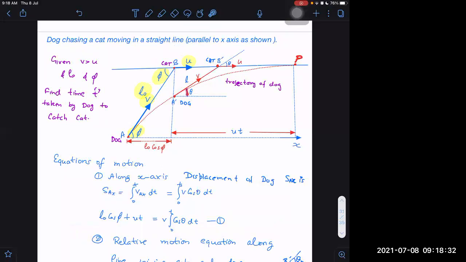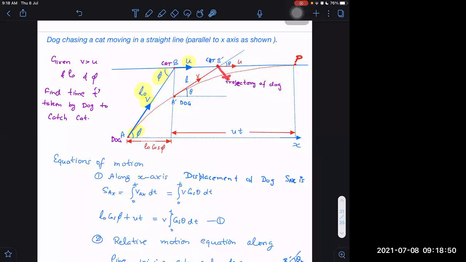At this instant of time, when it is theta, and this is u sin theta perpendicular to this L distance. I think I can find d theta by dt. D theta by dt means rate of change of angle. How to find rate of change of angle? Very simple way.